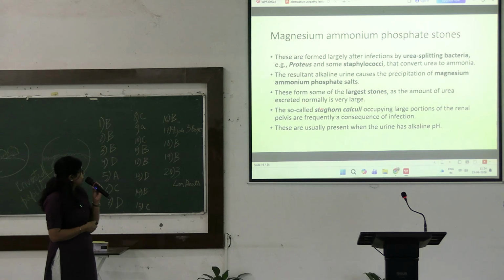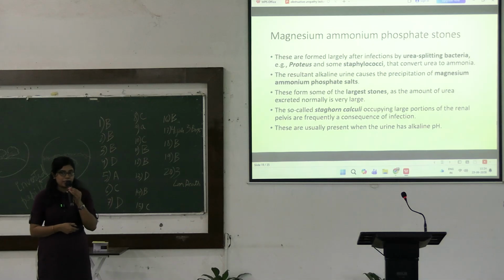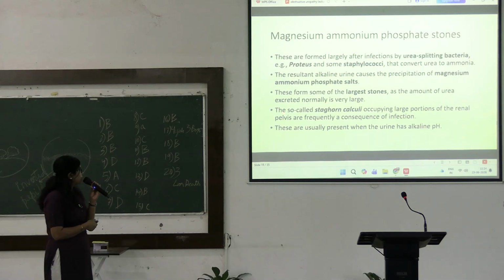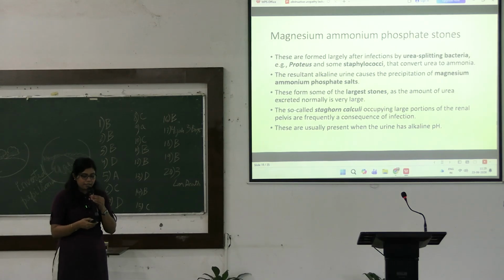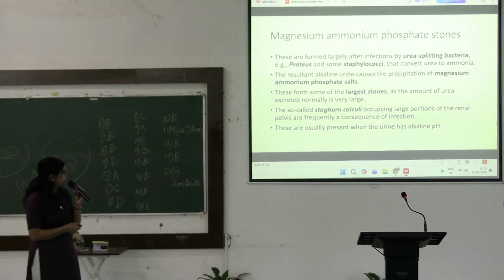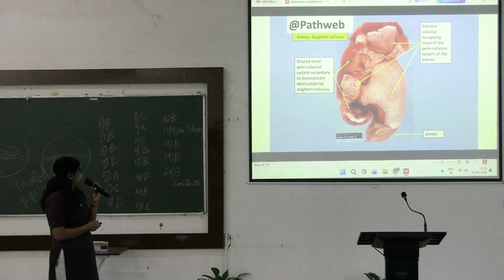So these stones are seen in alkaline urine, and in alkaline urine there will be precipitation of these magnesium ammonium phosphate salts. So they will form one of the largest stones, and as I already discussed, these stones will take the shape of the renal pelvis and the renal calyces, forming staghorn calculi.